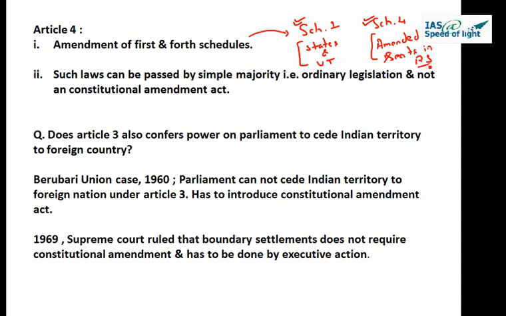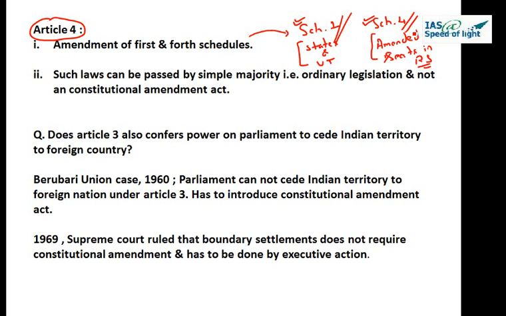So this is a very straightforward article. It says amendment will be required if you change any state, if you deform any state. So Schedule 1 has to be amended and Schedule 4 also has to be amended. Now, when we have seen Article 3, it said the Parliament has the power to diminish the area of the